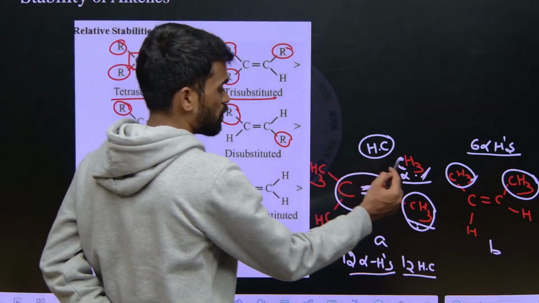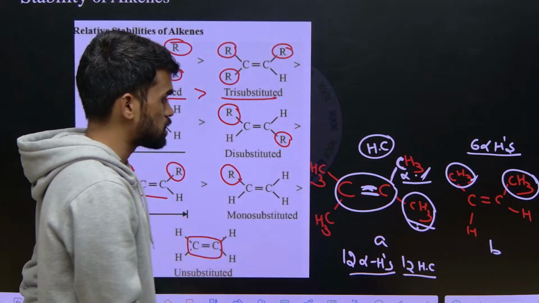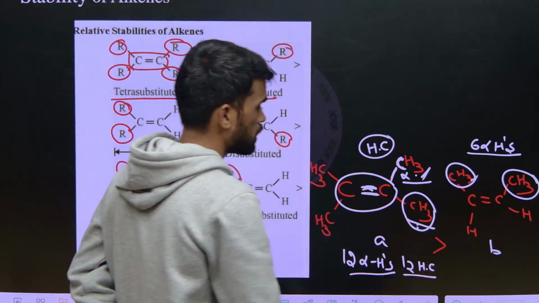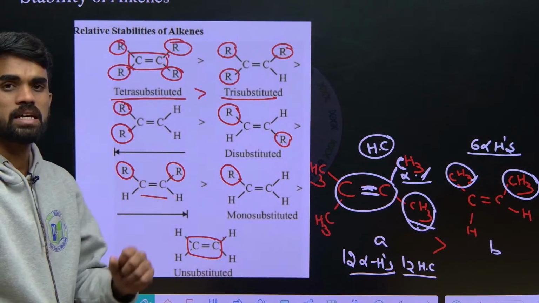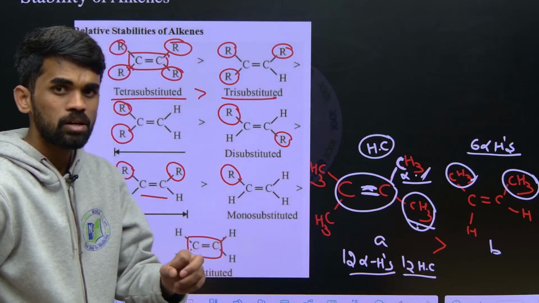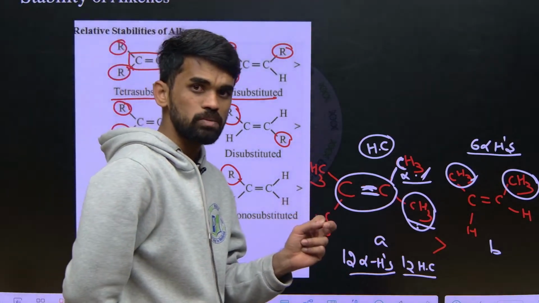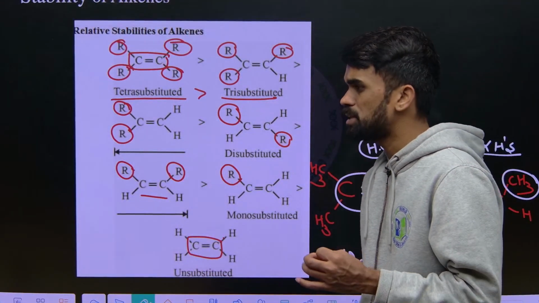Because more the number of alpha hydrogens, more will be the hyperconjugation and greater will be the stability. Okay, so A is more stable than B. So this is how you need to answer. Again, they will give cis isomer and trans isomer. Which is more stable? Always remember, in general, trans isomers are more stable than cis isomer.